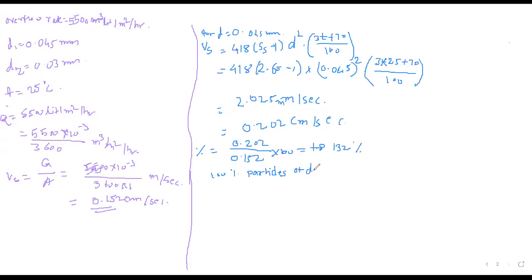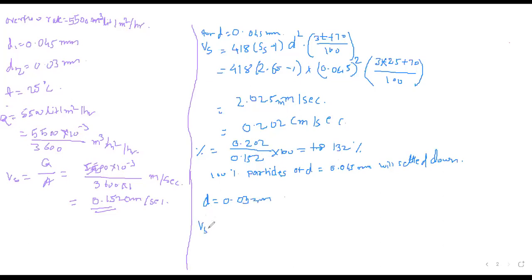Particles of diameter D equal to 0.045 mm will settle down in a tank. Okay, likewise we can calculate the settling velocity for diameter D equal to 0.03 mm.